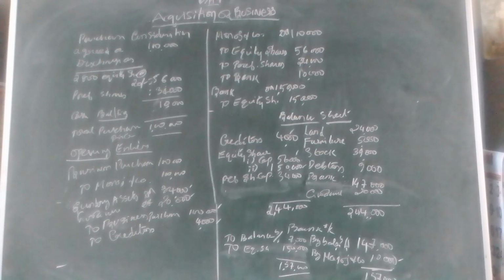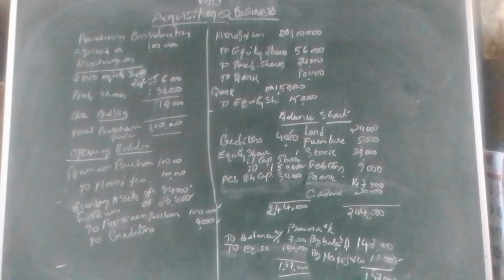And equity share capital amount received, that last entry, bank account debtor to equity share capital 1,50,000, that item is entered. Then another one is Manoj and Co. We paid the amount to Manoj and Co. in the form of cash, 10,000 rupees, that is also entered. Manoj and Co. debtor to bank.